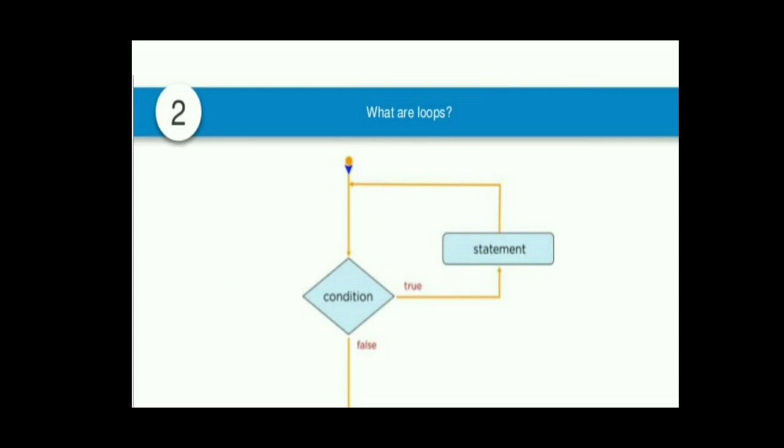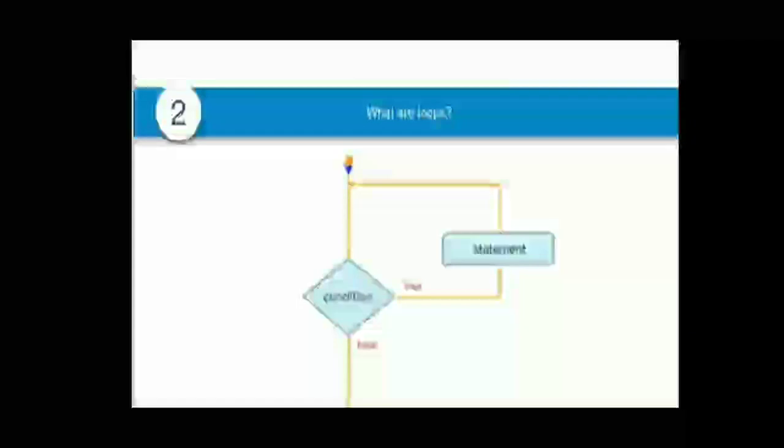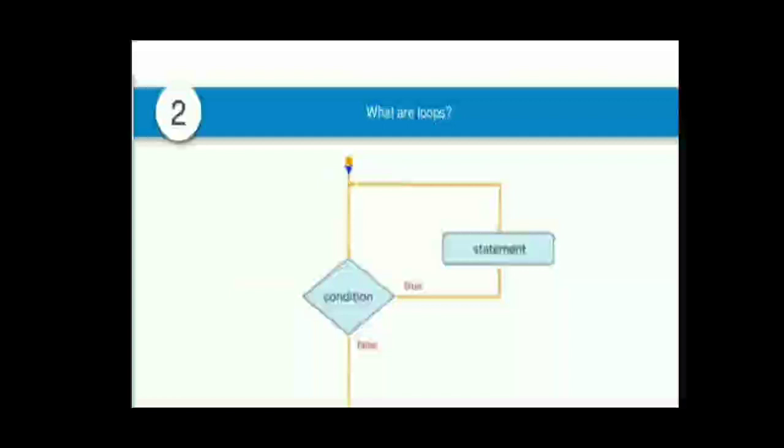Again if the condition is true, it will execute the statement, and this loop goes on till the given condition becomes false. Once the condition becomes false, the loop exits and it comes to the next part of the program.